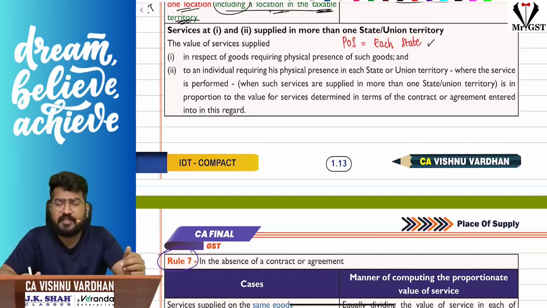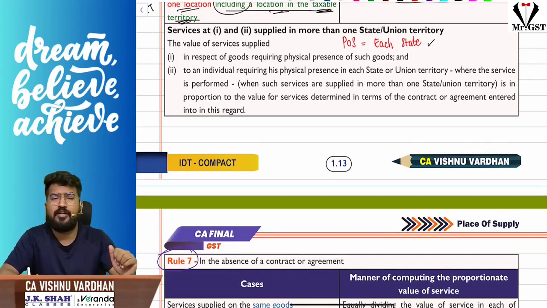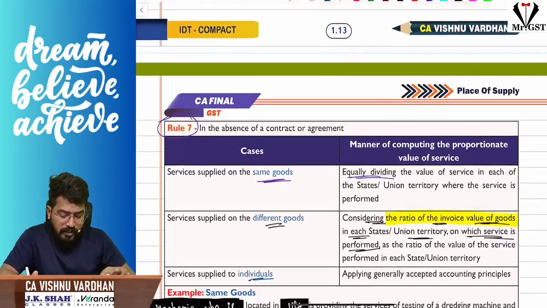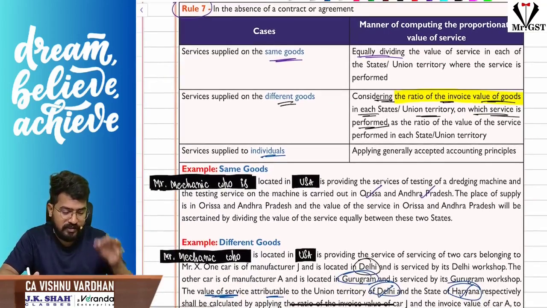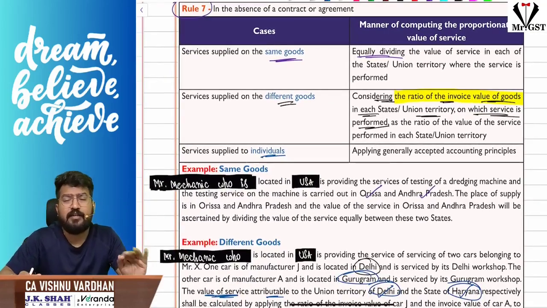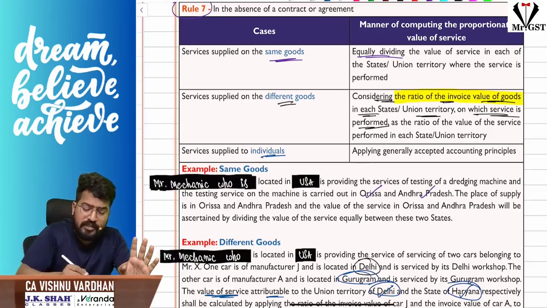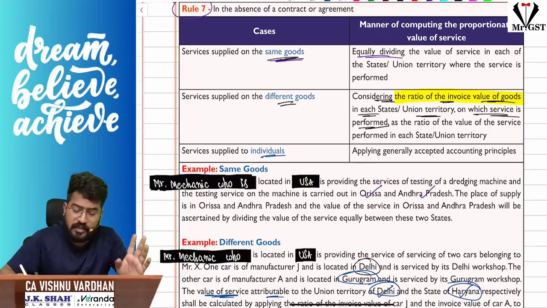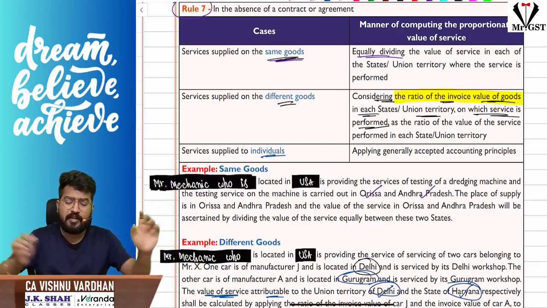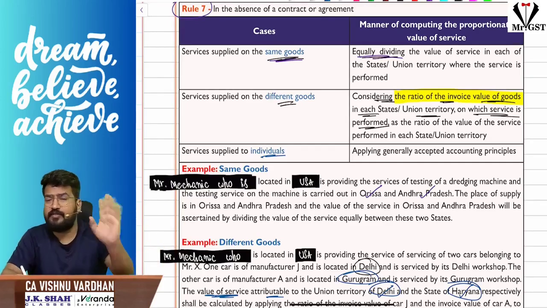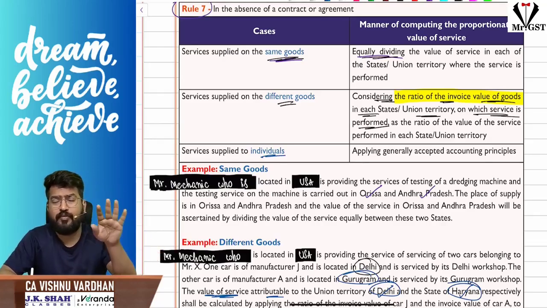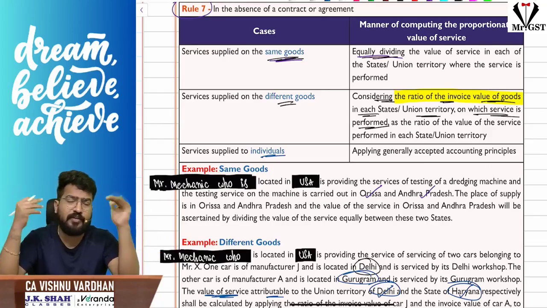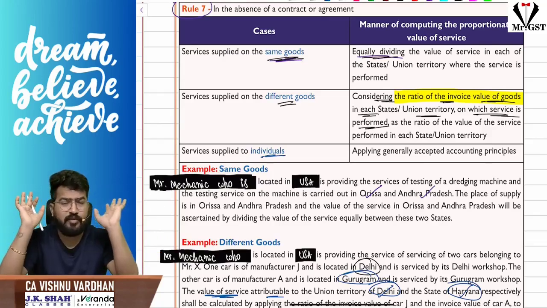And when each state is taken as place of supply, how do you apportion the value? We apportion the value based upon the agreement. What if agreement is not there? In the absence of agreement, there is rule 7. What is rule 7 saying? Rule 7 says apportion the value, if you are providing the services on the same goods, equally divide the value of service with respect to all such states. Suppose if 1 lakh is the value you are providing in two states, divide it in a 50-50 ratio, but this is if you are working on the same goods.